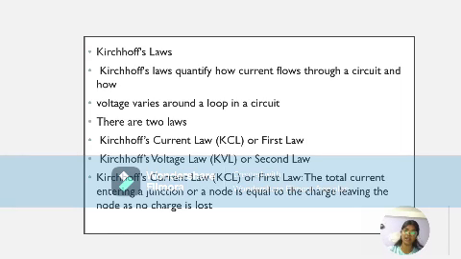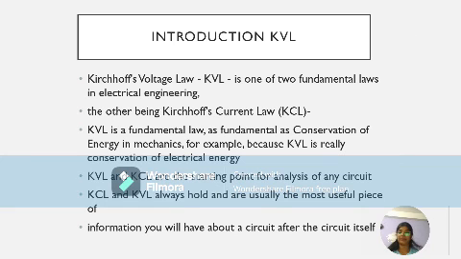These laws quantify how current flows through a circuit and how voltage varies around a circuit as a loop. What is Kirchhoff's current law? The total current entering a junction or a node is equal to the charge leaving the node, as no charge is lost. And we'll be discussing KVL in detail.